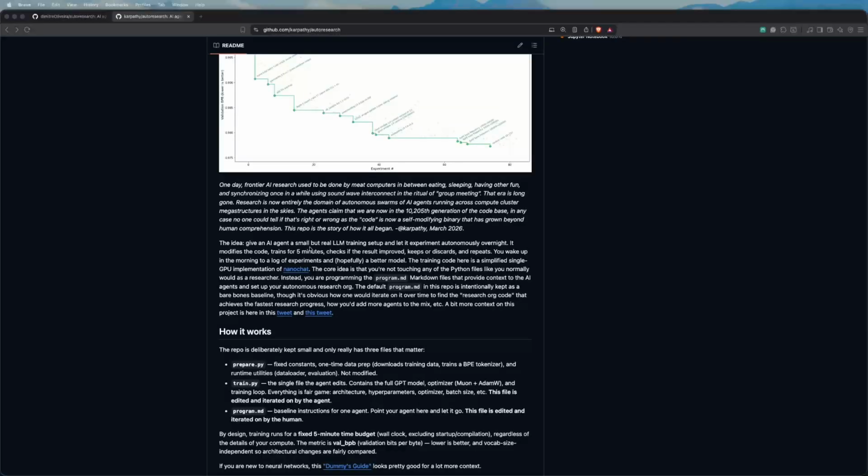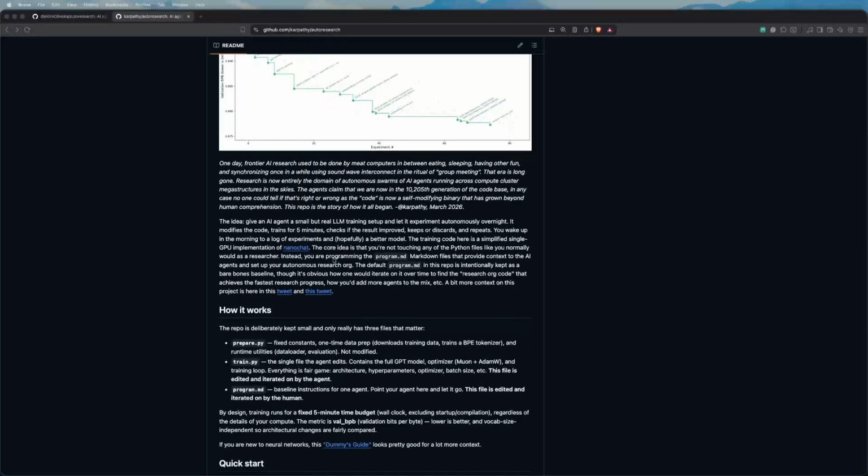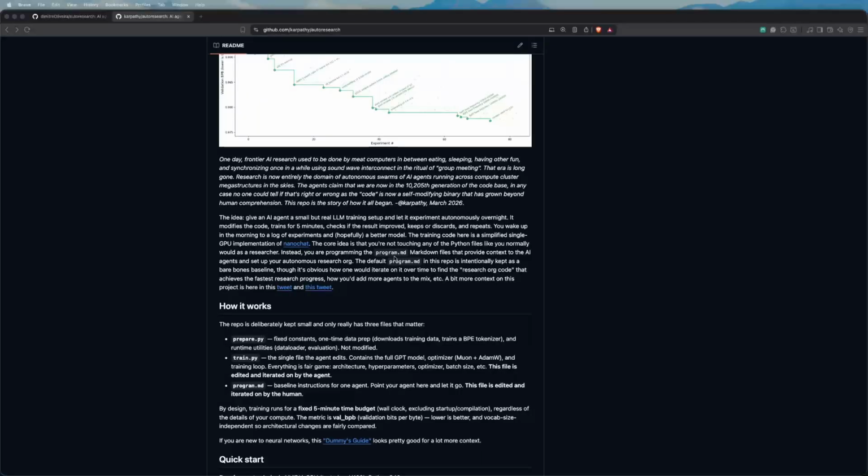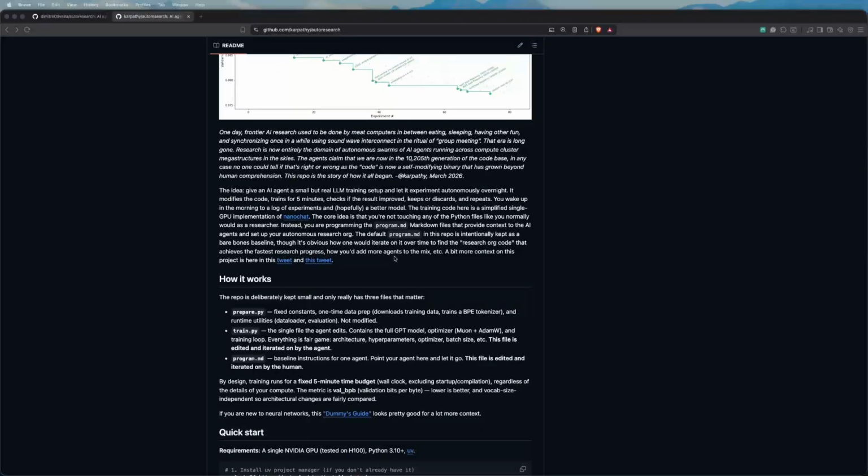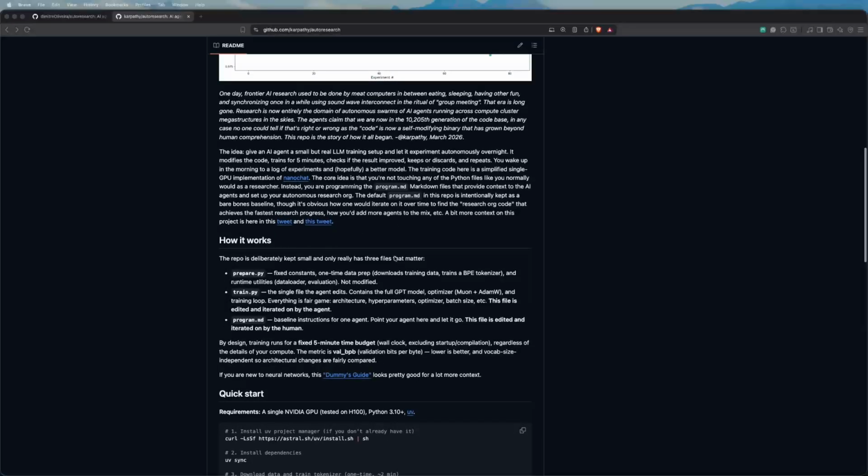Basically, he created a single Python file that keeps all of the model training code here. The idea is that the agents will only touch this single file, and keeping everything in a single file also makes it easier for the agents to manage and keep in context, and also to do the GitHub modifications. It also has this program MD file, which is the instructions for the agent, basically like a skill. So he kept everything very minimalistic and very simple, which is the core concept. It's also something that I try to keep in my implementations and on my code changes.